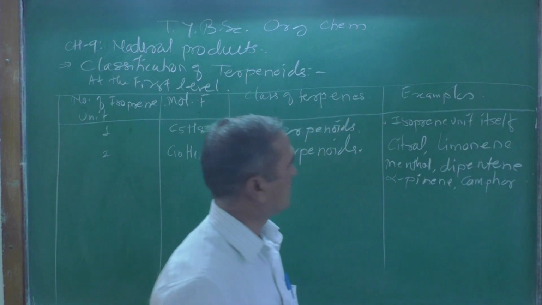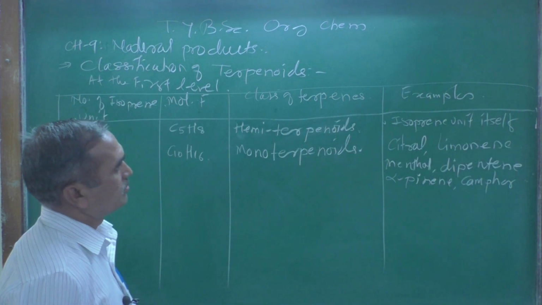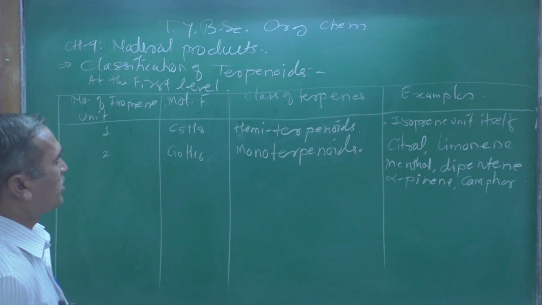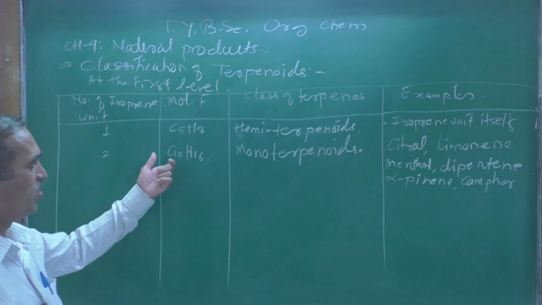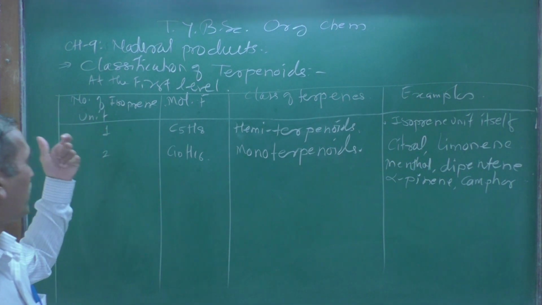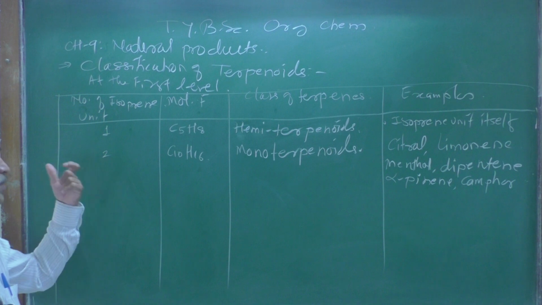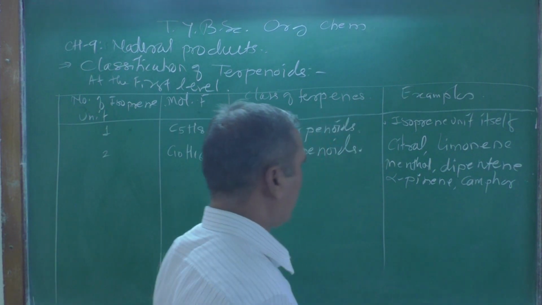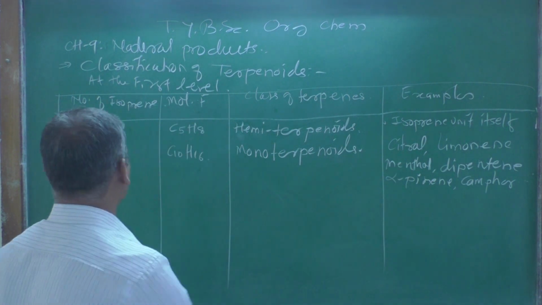These are the examples which belong to the monoterpenoids, which have the molecular formula C10H16, and the number of isoprene units present is 2 only.